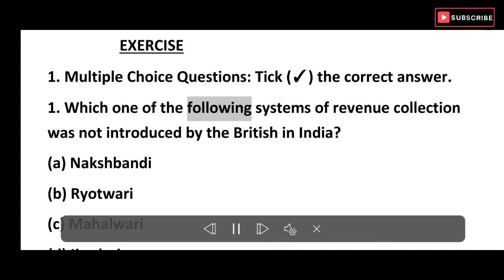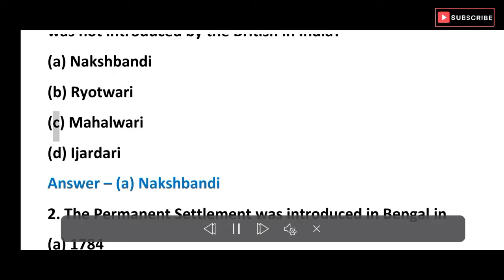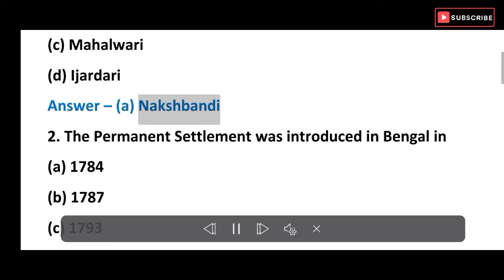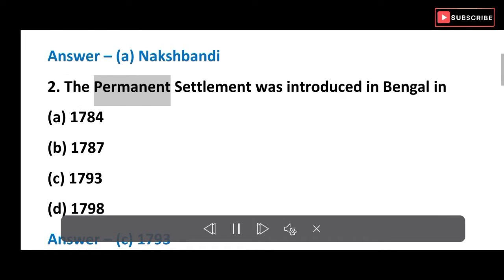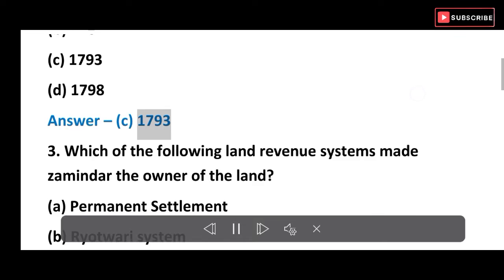1. Which one of the following systems of revenue collection was not introduced by the British in India? A. Naqshbandi. B. Rayotwari. C. Mahalwari. D. Ijardari. Answer A. Naqshbandi. 2. The permanent settlement was introduced in Bengal in A. 1784. B. 1787. C. 1793. D. 1798. Answer C. 1793.